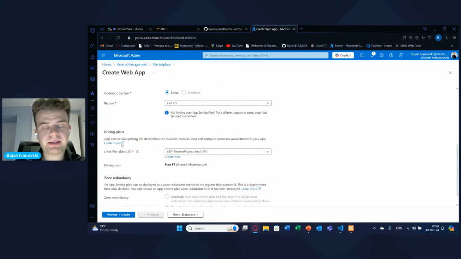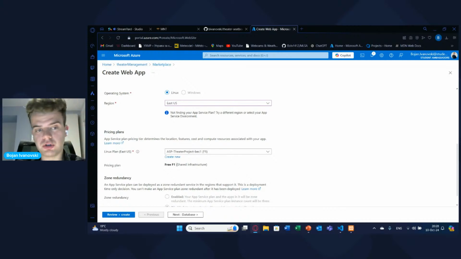Okay, so for the pricing plan, Azure automatically generates an app service plan that will work like, I imagine, a virtual machine in the background, because it will make a virtual machine in the background and deploy your application there, and then it will work like a server. So this is like a special Linux server which will host your application.